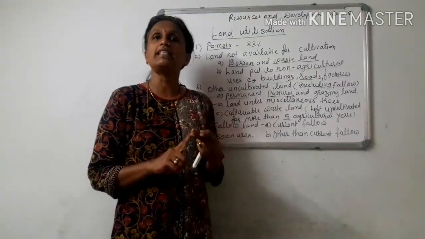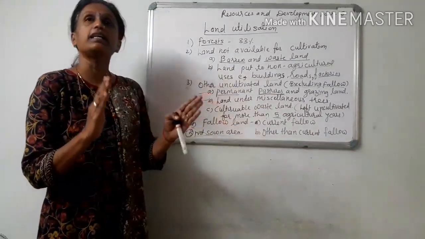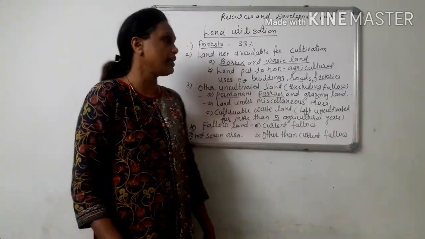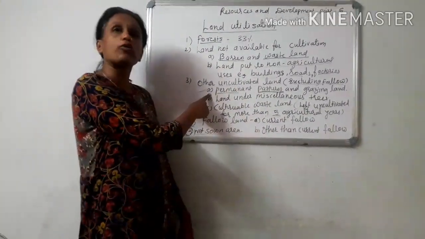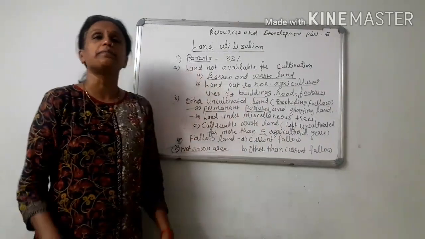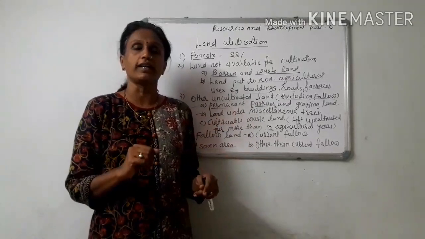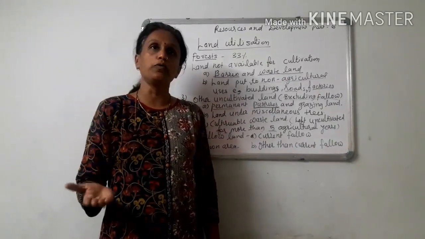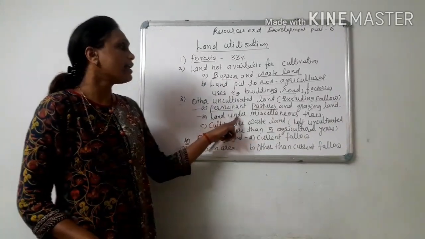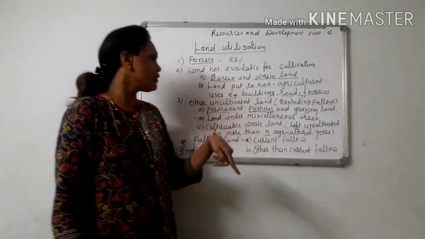For the cattle of the whole village, that land is kept permanently as pasture and grazing land. So even that land cannot be cultivated. Then land under miscellaneous trees. Miscellaneous trees means a variety of trees grown over there. That may be a sacred grove, that may be any kind of orchard. So land under miscellaneous trees again cannot be put to agricultural uses.